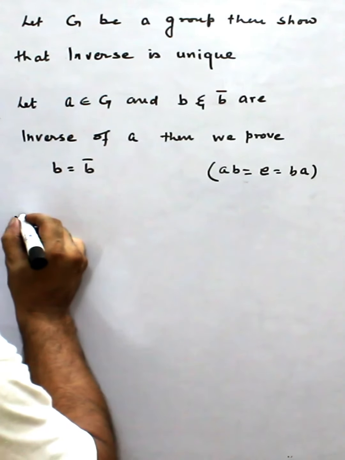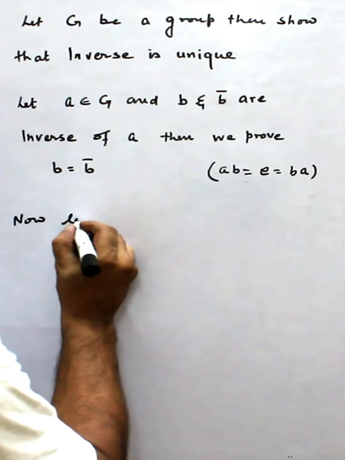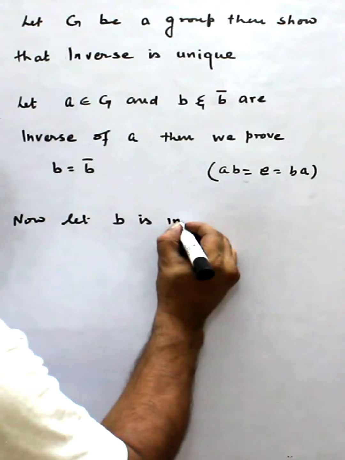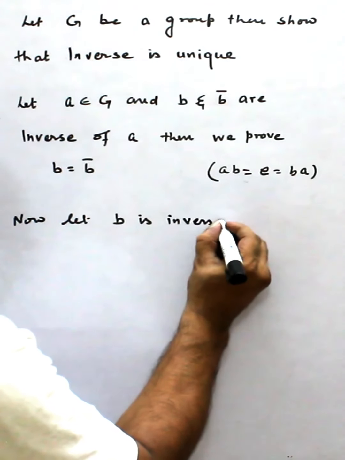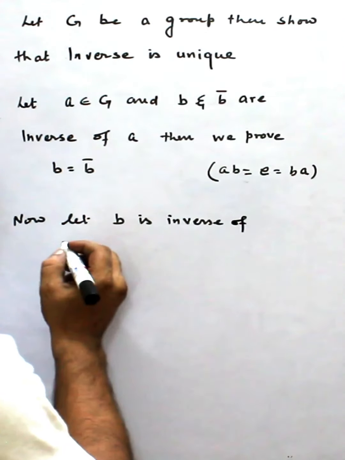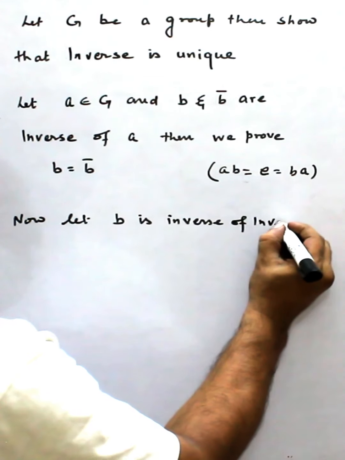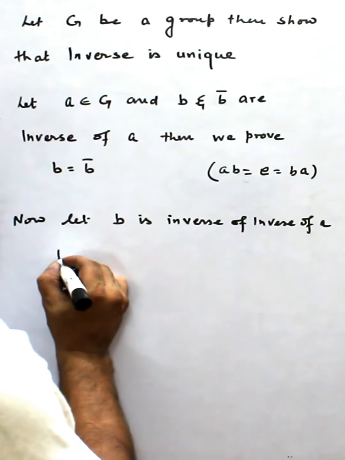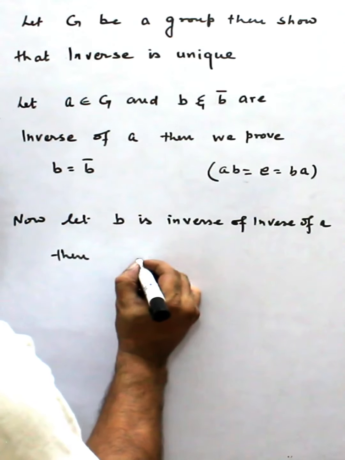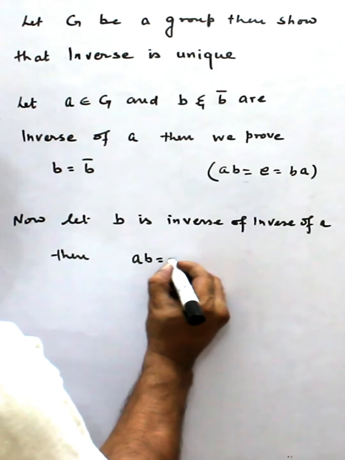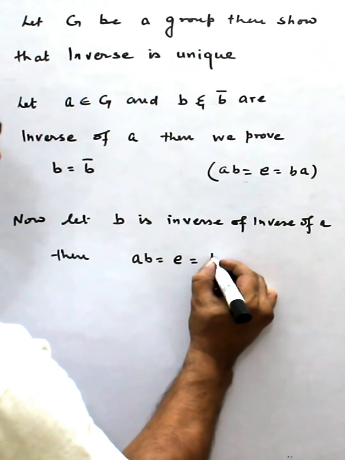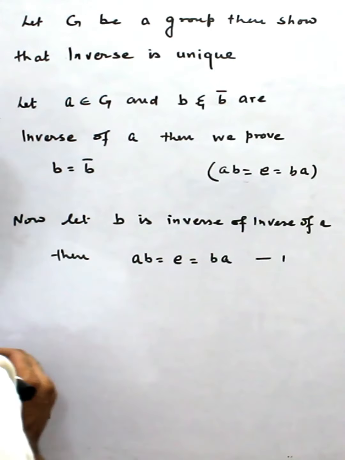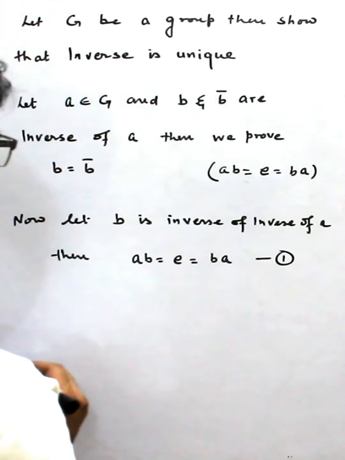Now let B be inverse of A, then AB is equal to E or BA. This is equation number 1.